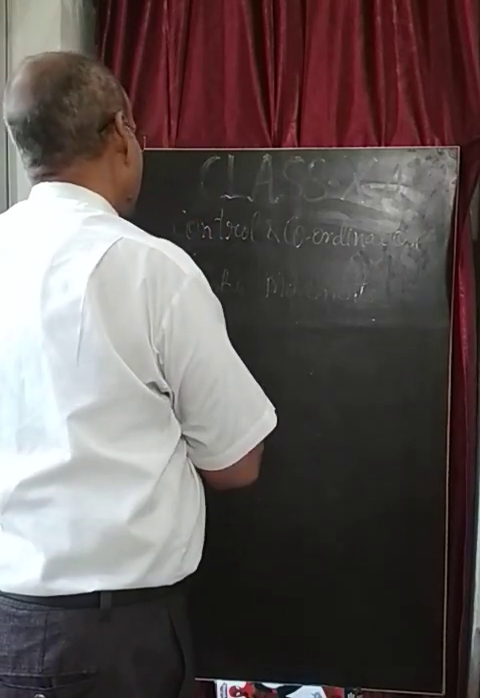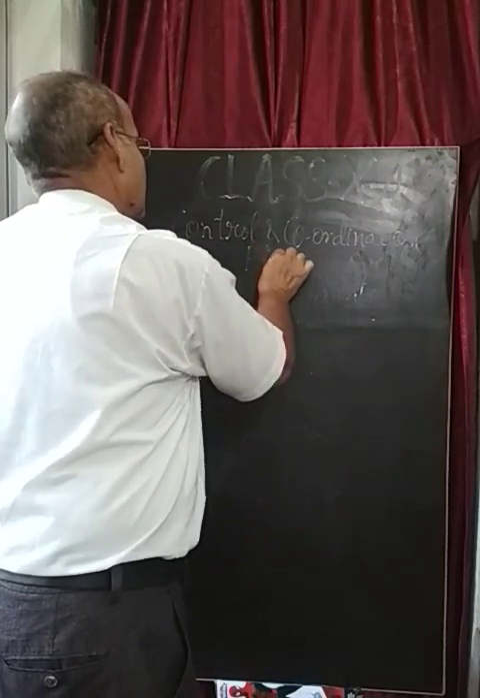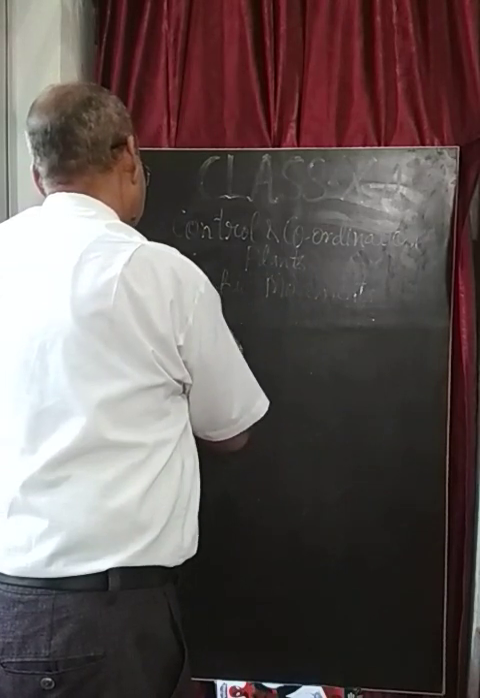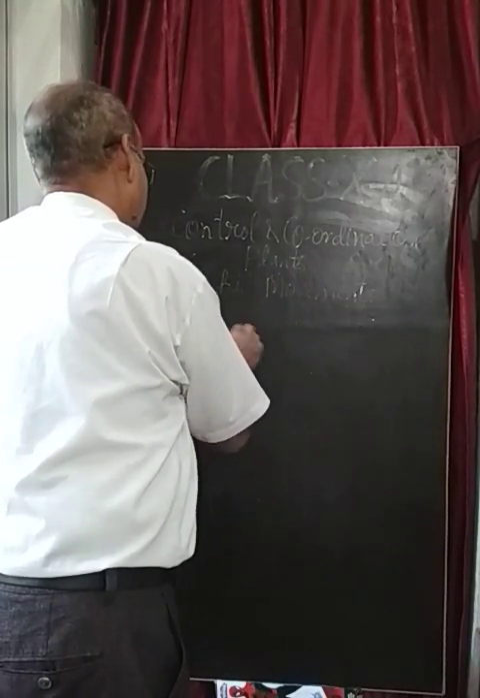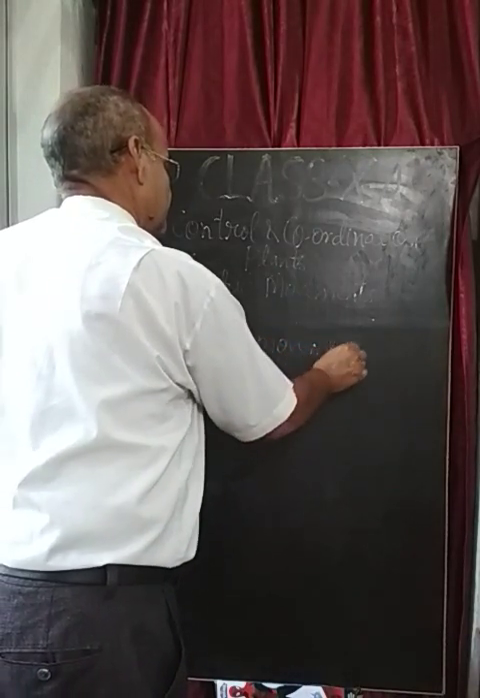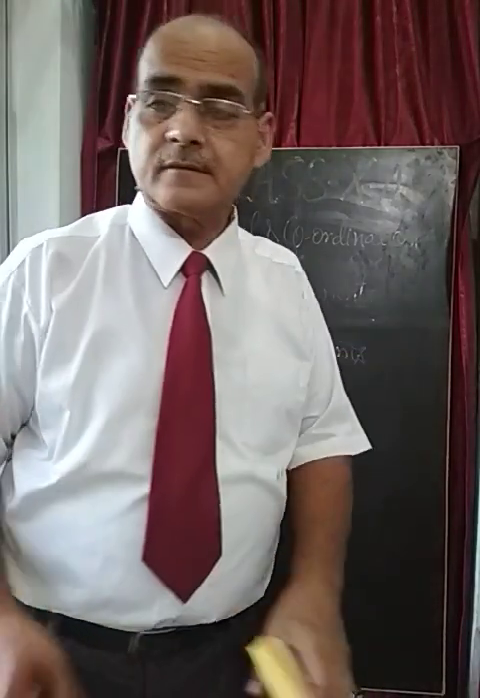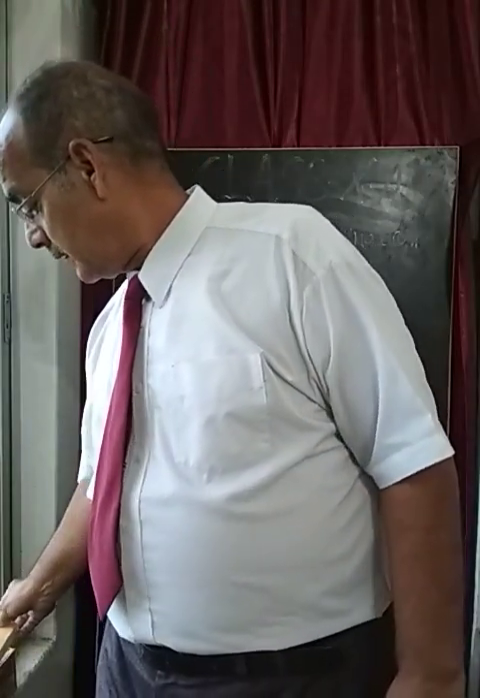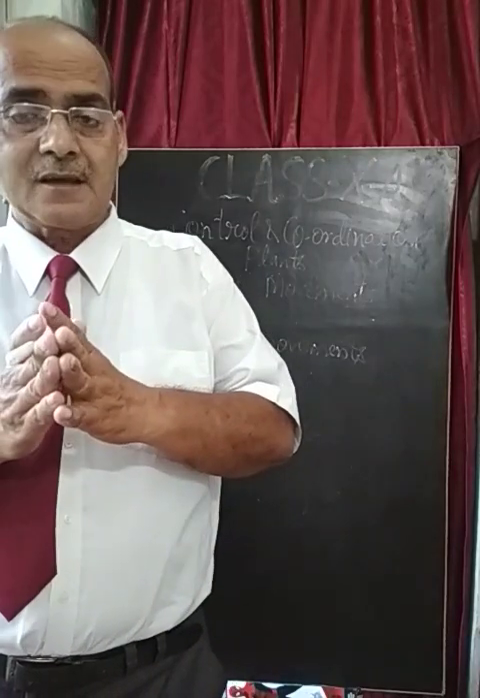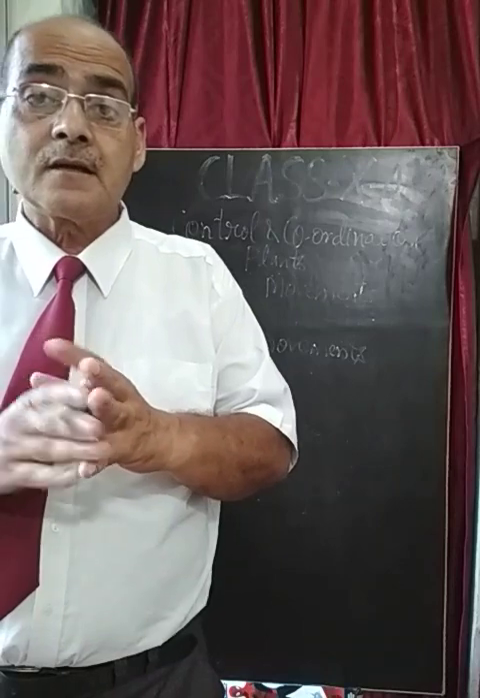So dear students, the second movement in the control and coordination of plants is the Nastic movement. My dear students, the Nastic movements are the movements which are the response of the plant parts towards the touch stimulus.